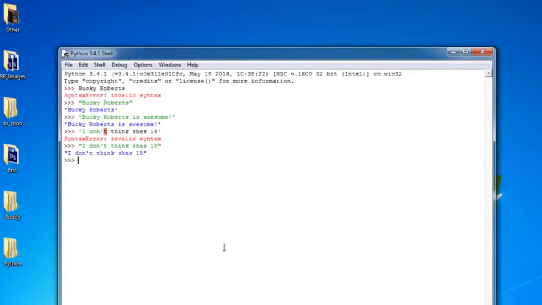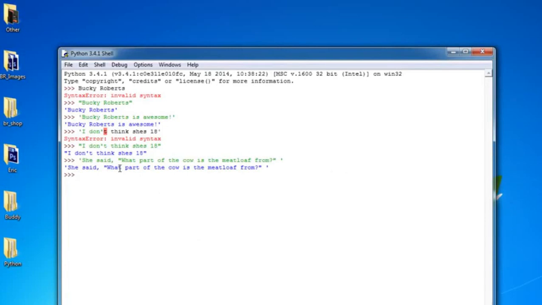Now the opposite of that is this. Say that you have a sentence that uses double quotes, like she said, what part of the cow is the meatloaf from? Well, of course, this is actually a quote or a sentence and it uses double quotes, so in this case you would want to surround it in single quotes. Easy enough.